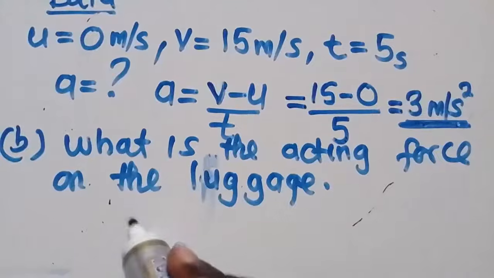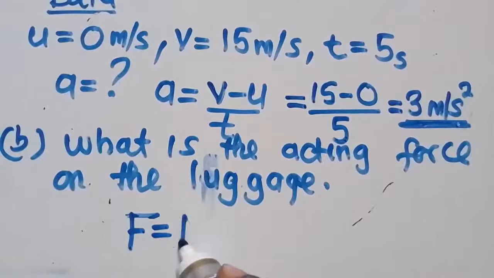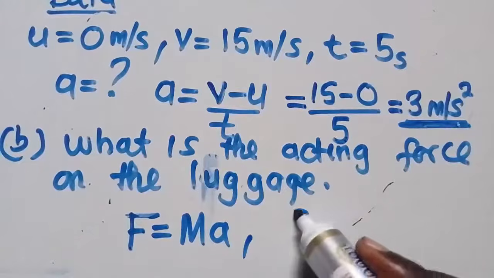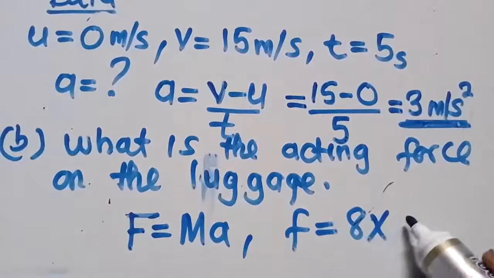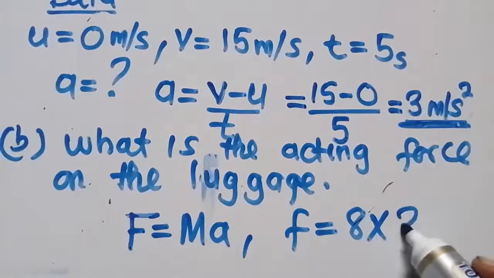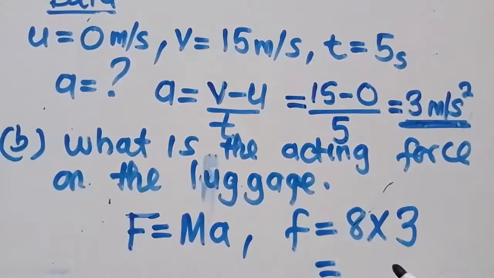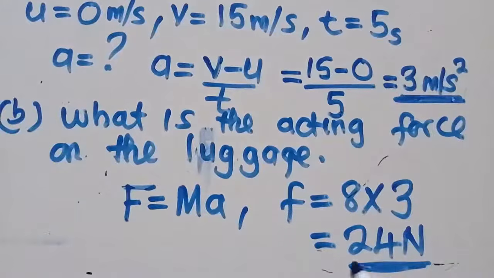So you know that force is equal to mass times acceleration, right? You know this. Force is equal to, what is your mass? 8 times what is your acceleration? The one we've just found, 3. So in total, what are we having when we multiply? It's 24 newtons, just like that. So that's how you need to answer it. It's 24 newtons.